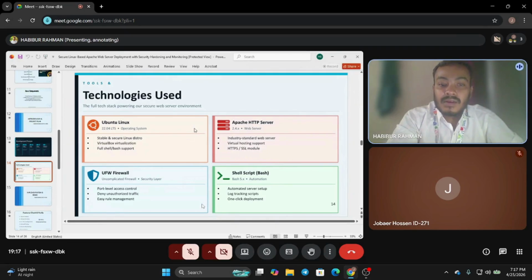Firewall. This is our security layer. Using UFW, we control port level access.